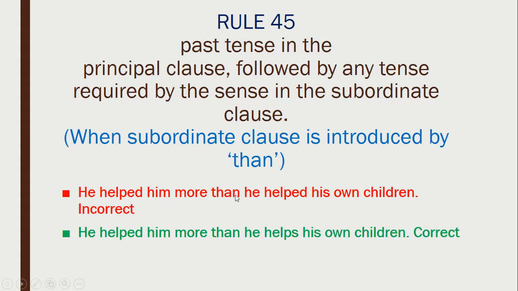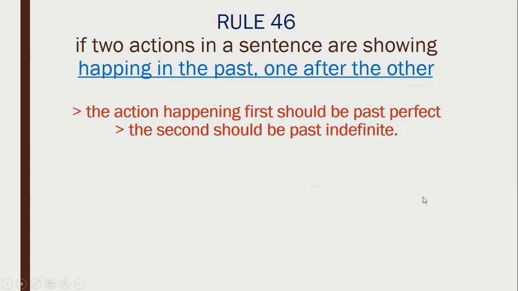He helped him more than he helped his own children. See, the meaning is what? That he always helps his children, right? So we cannot say that he helped, because that would mean he helped only once. But no, the meaning of the statement is that he always helps his children. So it should be in the present tense, because this clause is introduced by than. And as I said, when the subordinate clause is introduced by than, the tense depends on the meaning of the subordinate clause. Right.